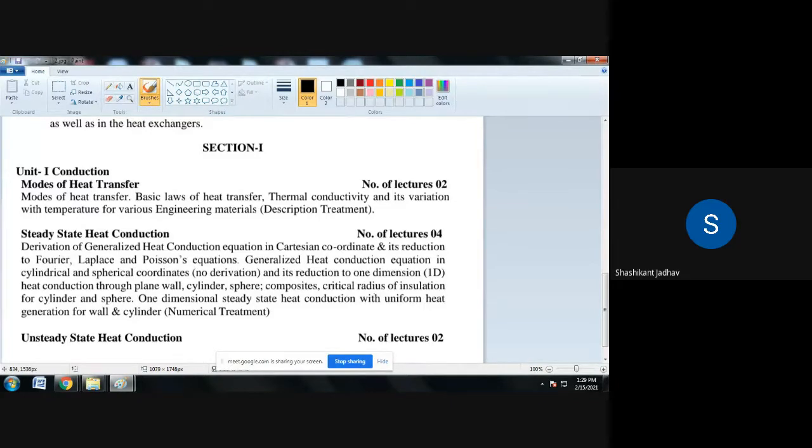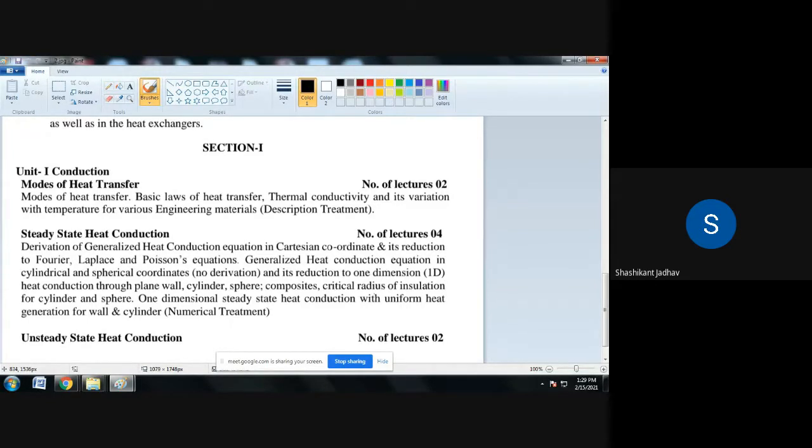So what is the statement of Fourier's law of heat transfer? The rate of flow of heat through a simple homogeneous solid is directly proportional to the area of the section at right angles to the direction of heat flow. Suppose we consider any square box. The rate of heat flow through that particular solid is directly proportional to what? The area which is at right angles to the direction of heat flow.